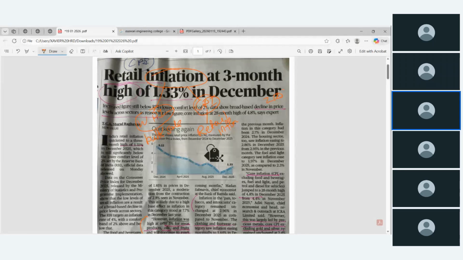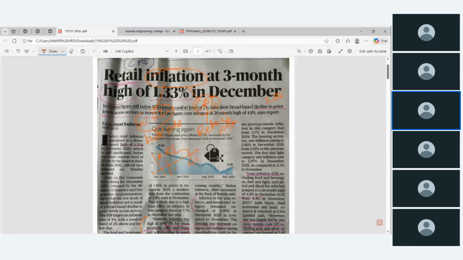For example, in December, it is still significantly below the lower comfort level of 2% set by the RBI. Actually, the RBI has set two levels. The inflation should not go below 2%, the lower comfort level, and the higher comfort level is 4%.